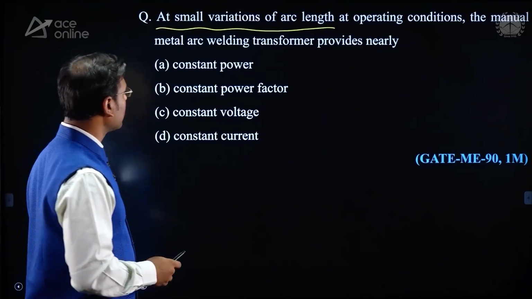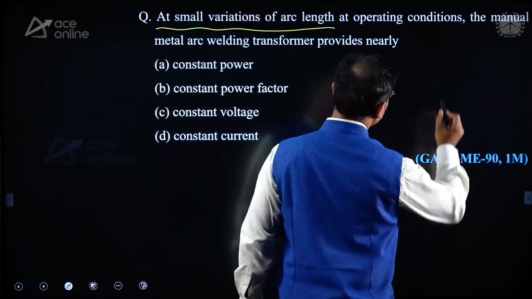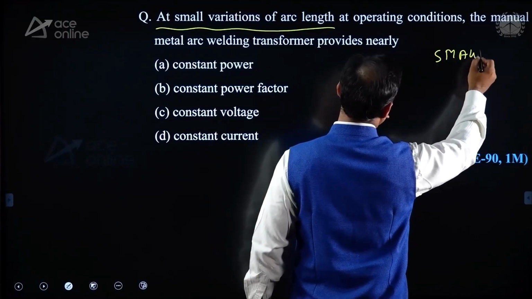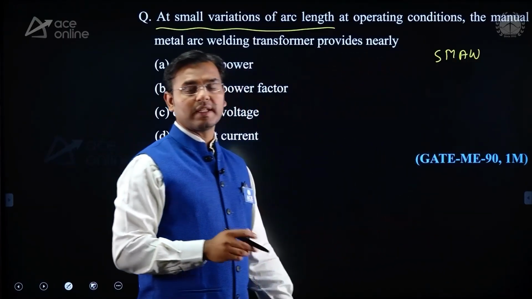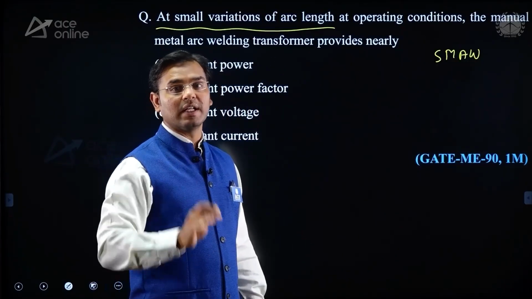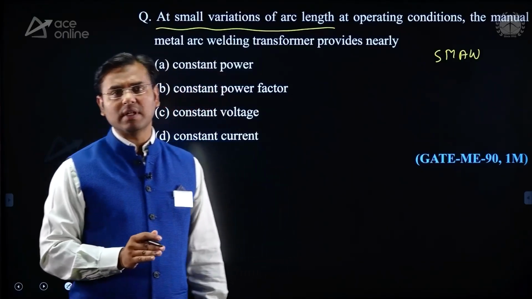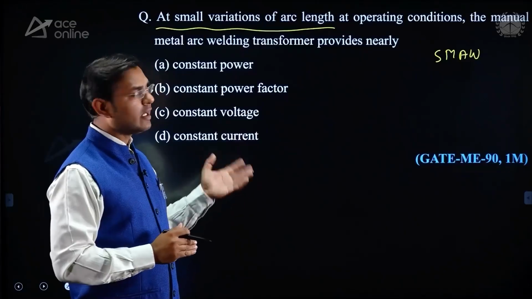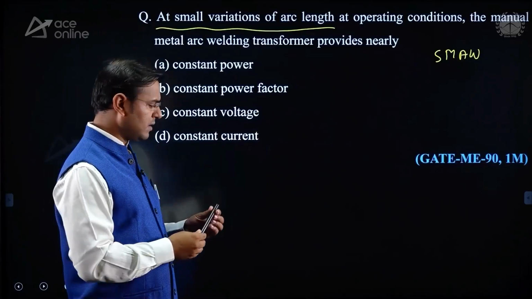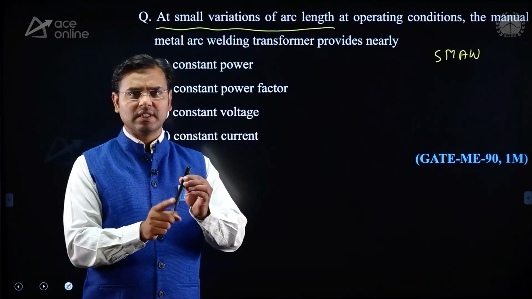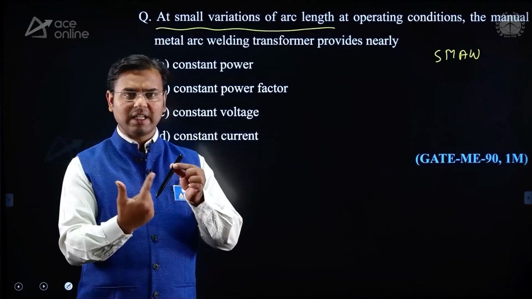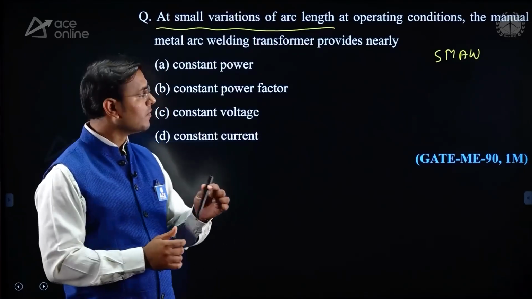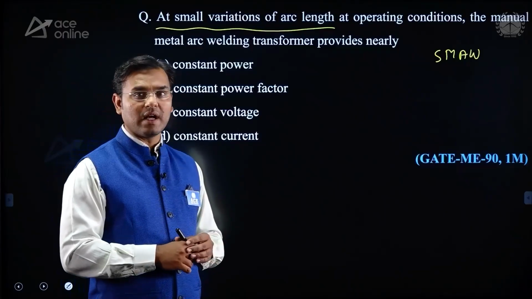Manual metal arc welding means SMAW, which is a very old process. SMAW is known as shielded metal arc welding, and that method is manual. We just consider that this is one of the electrodes, and that electrode is coated with some coating. Then this is known as shielded metal arc welding.